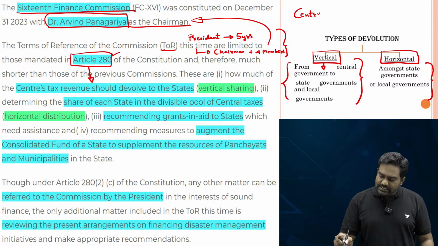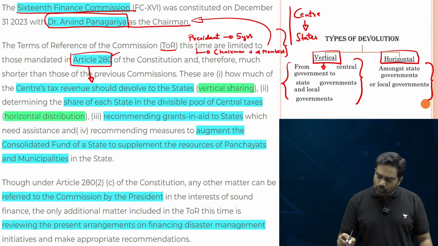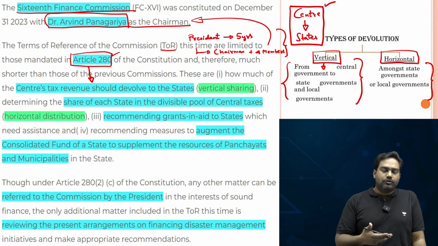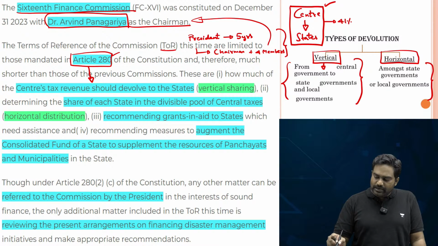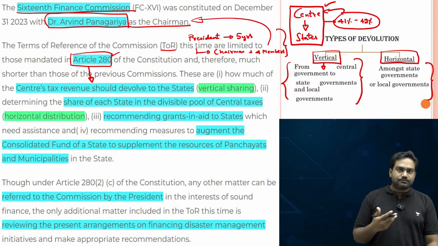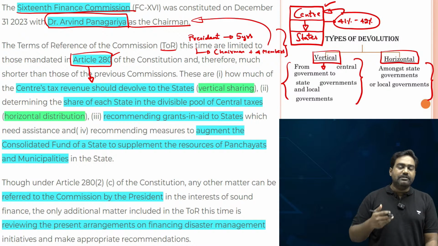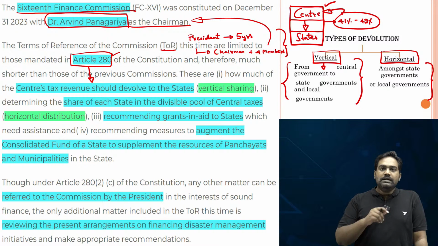For example, for the 14th and 15th Finance Commission, this percentage has been around 41 to 42%. Essentially, around 41 to 42% of the taxes with the center is devolved to the states, and this devolution is vertical devolution.